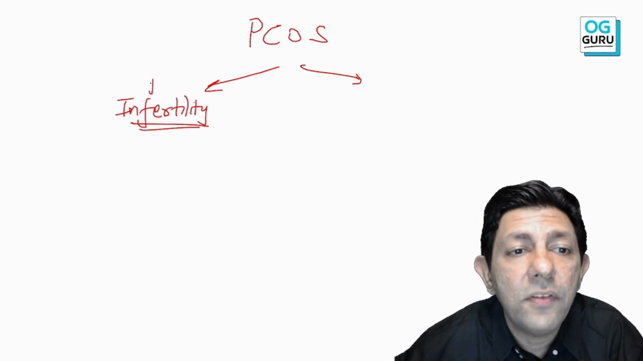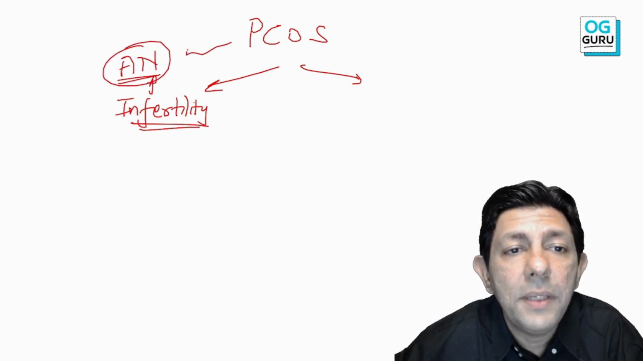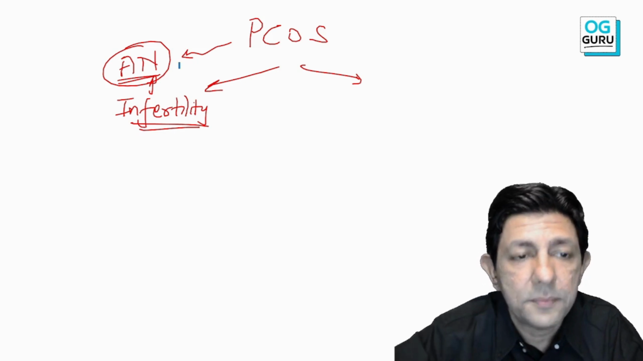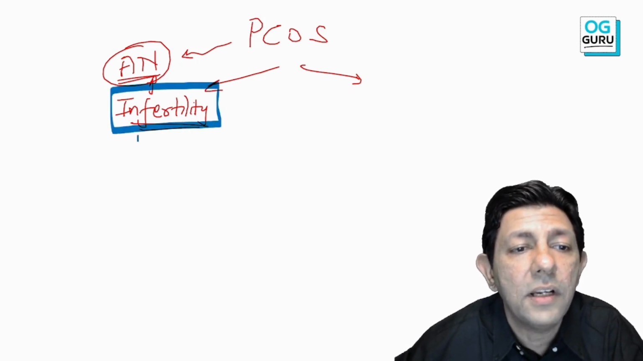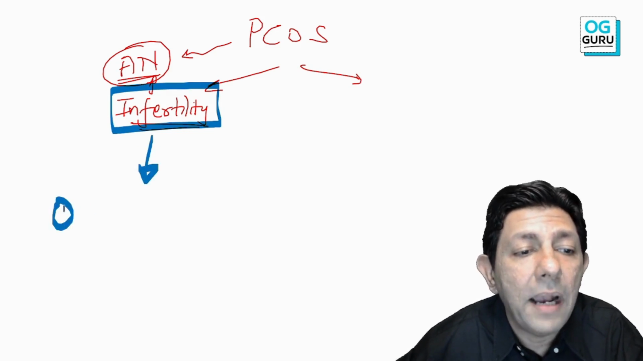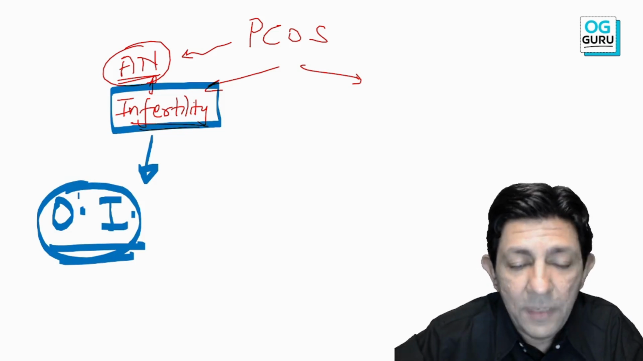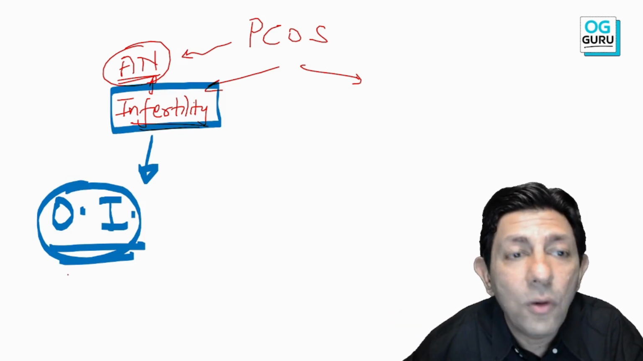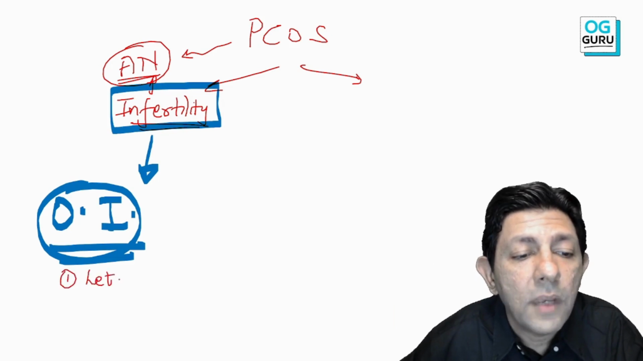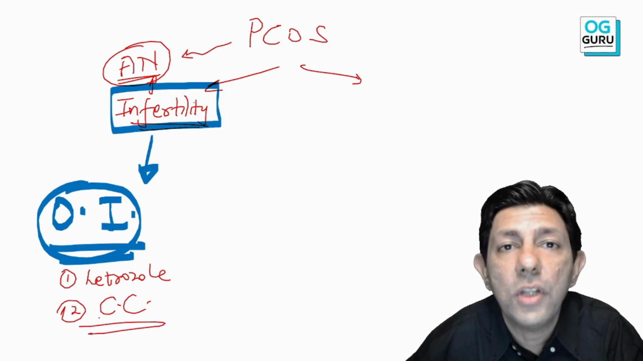Why is there infertility? Because of anovulation. In PCOS, there is anovulation and therefore there is infertility, and then the management becomes ovulation induction, and that is the time when I go for letrozole and clomiphene citrate. Those are for ovulation induction.